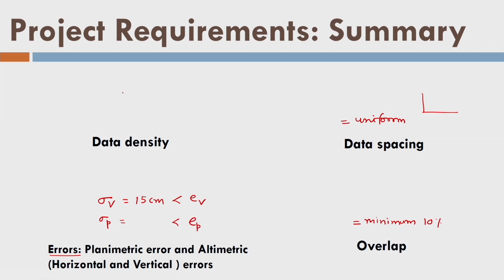What about the data density? Data density is, for example, a user says I want 5 points per meter square. So this kind of requirement we should be able to satisfy by the airborne data operation.